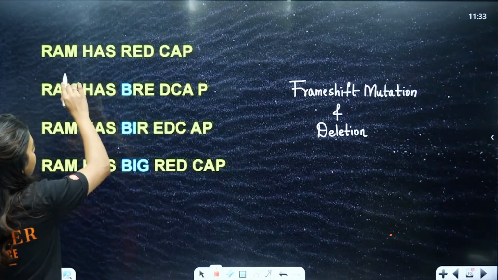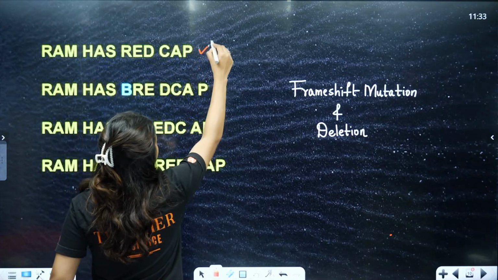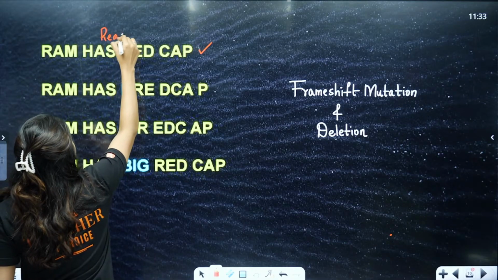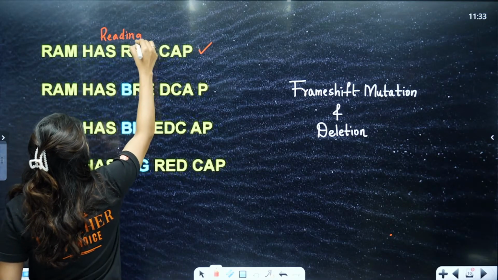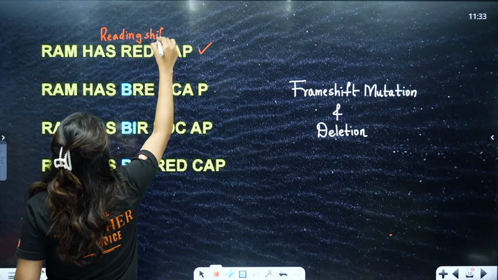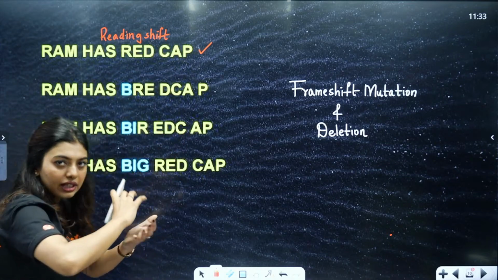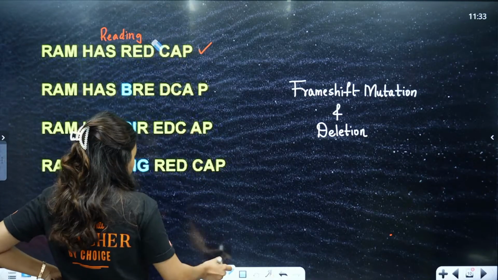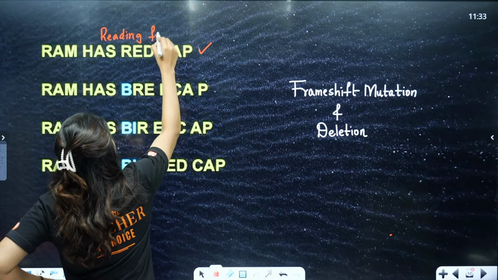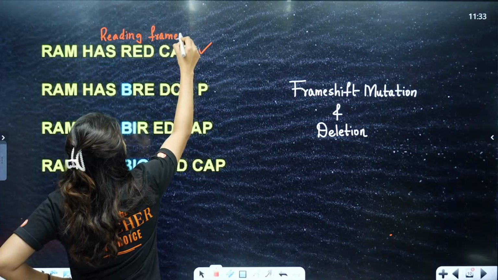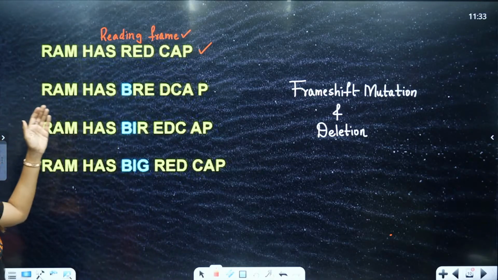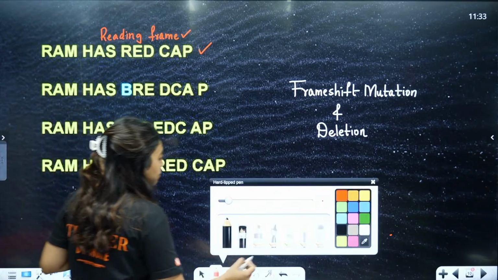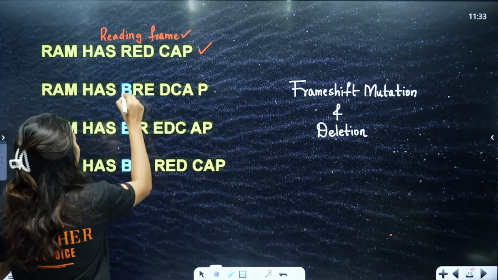So here, students, Ram has red cap. Any problem with the reading frame? No. The reading frame is perfect, right? Like how we say frame, the reading frame is perfect. Ram has red cap. Anyone has a problem in reading that? No. But let's say the moment I decide to add this B here,